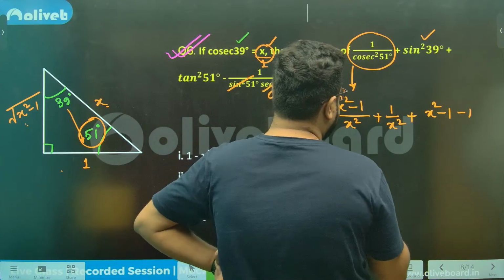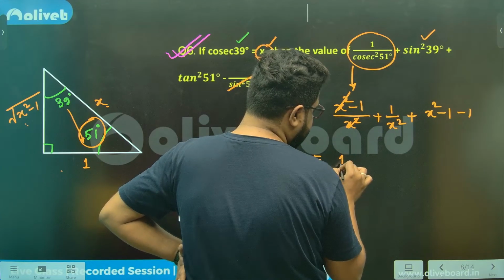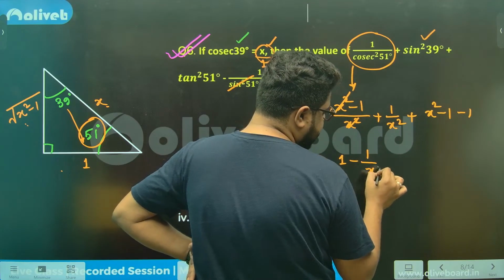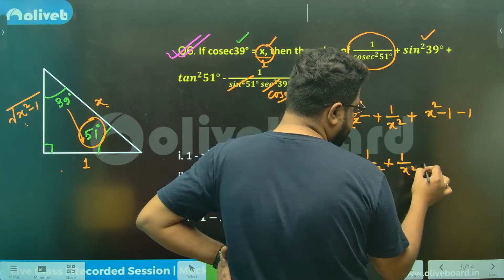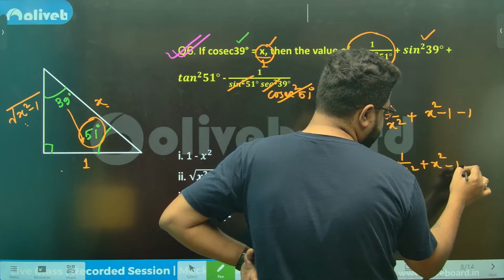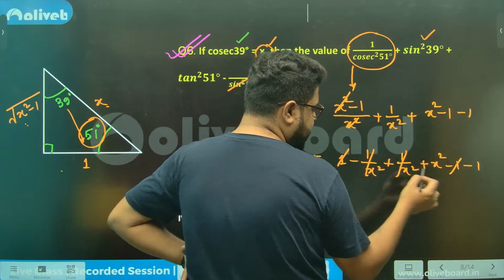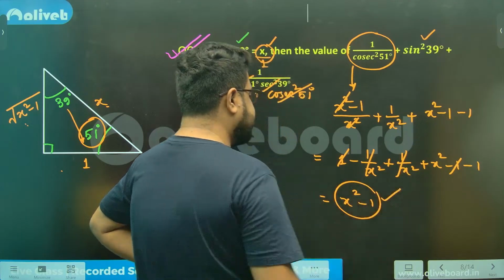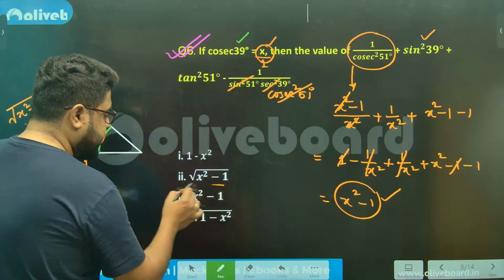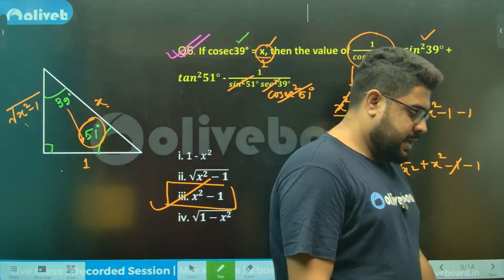Okay. So x square and this are 1 minus 1 by x square. I'm just cancelling this. Plus 1 by x square plus x square minus 1 minus 1. So this thing cancels, 1, 1 cancels. So I'm left with x square minus 1. That is my answer. Option number 3, sir. Perfect, everyone.